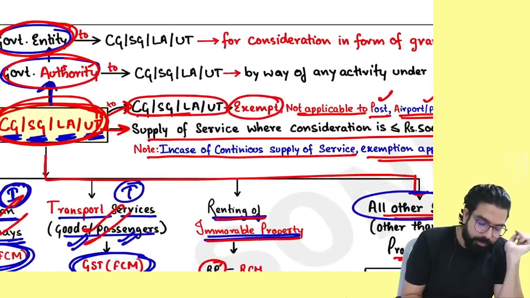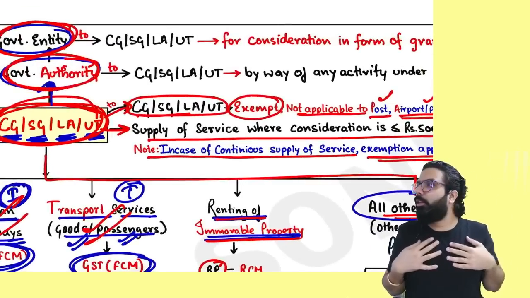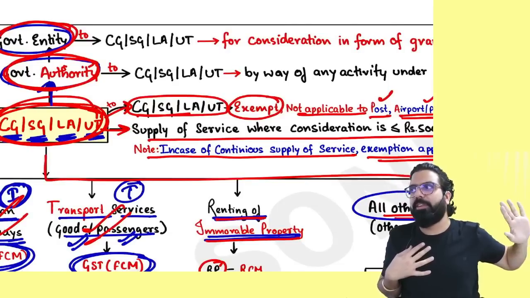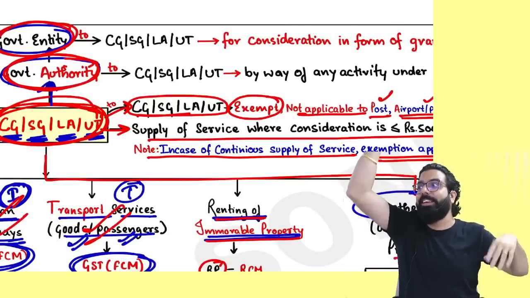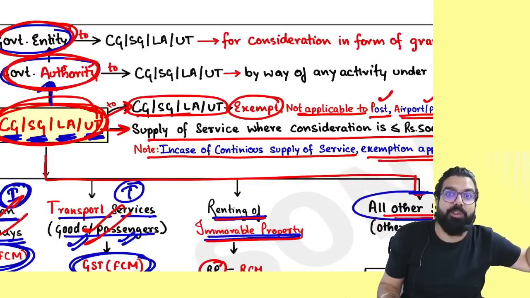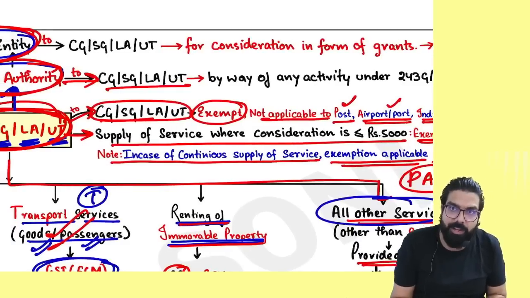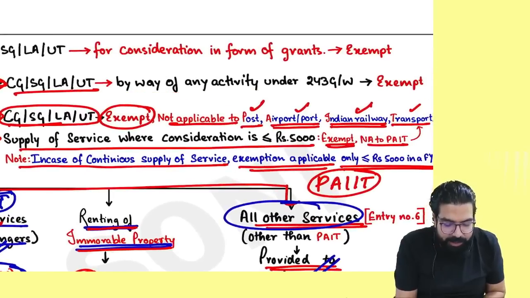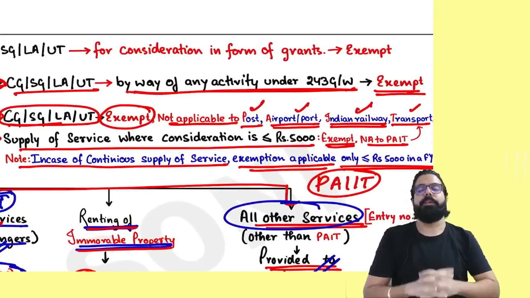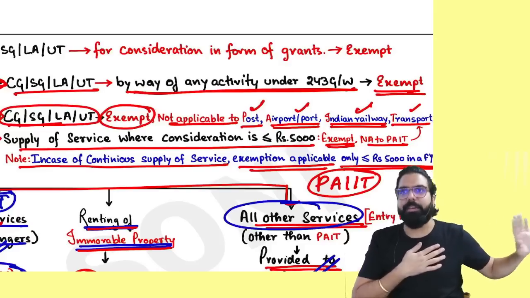Now listen. If a local authority is doing 243 G and W activity, it is neither supply of goods nor supply of service. If they are doing it for the government, the activity under 243 G and W shall be exempt. Listen. Local authority doing 243 G and W activity, exempt.